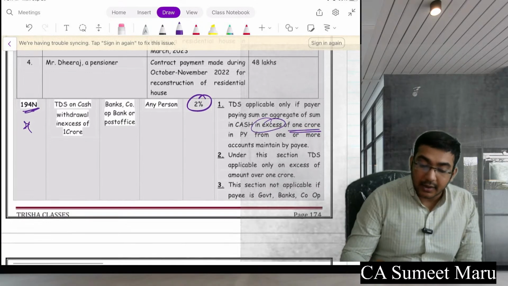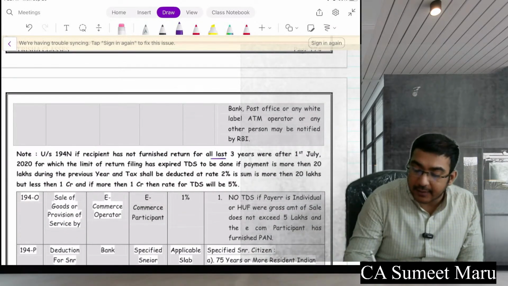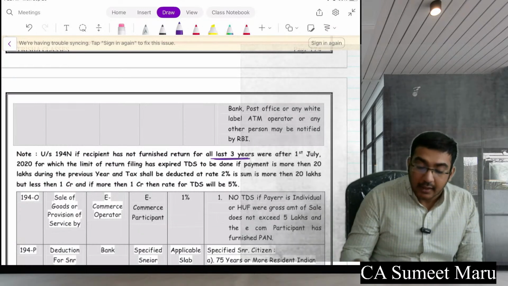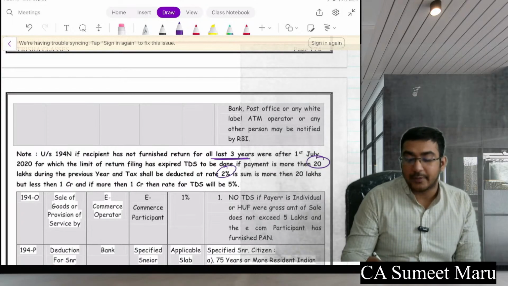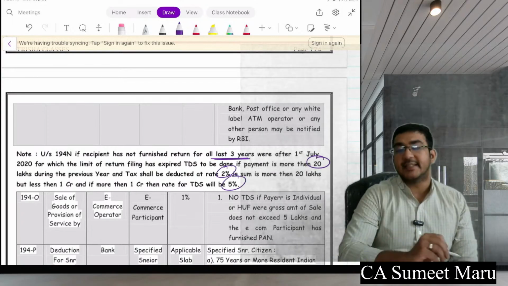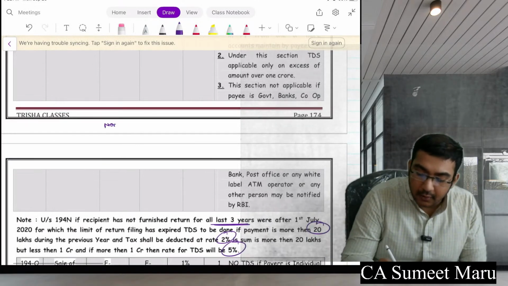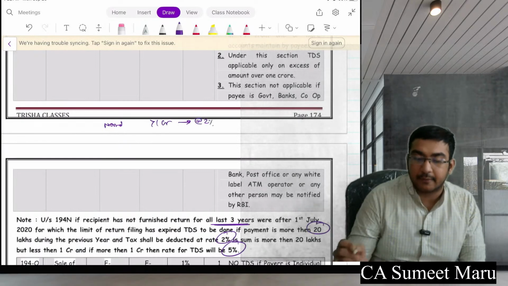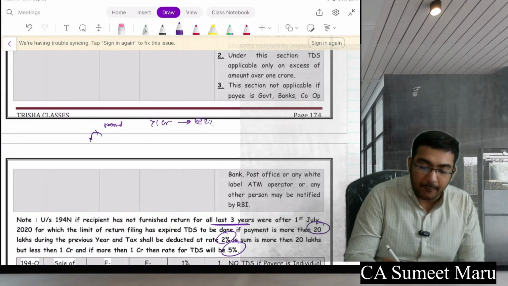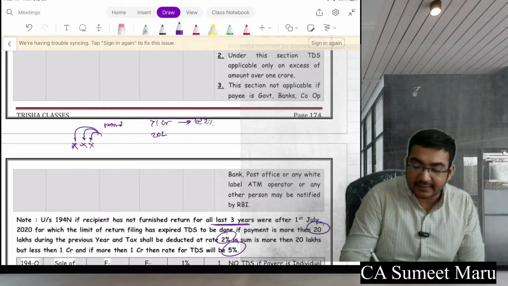Everyone clear? Here there is more interesting information. If that particular person has not filed income tax return for the last 3 years, then the limit of withdrawal is 20 lakhs. At 20 lakhs, the 2% has to be done. Above 1 crore, 5% TDS has to be done. So see, for example, for a normal person, the limit is above 1 crore, TDS at the rate of 2%. For the one who hasn't filed income tax return for the last 3 years, the limit is 20 lakhs.